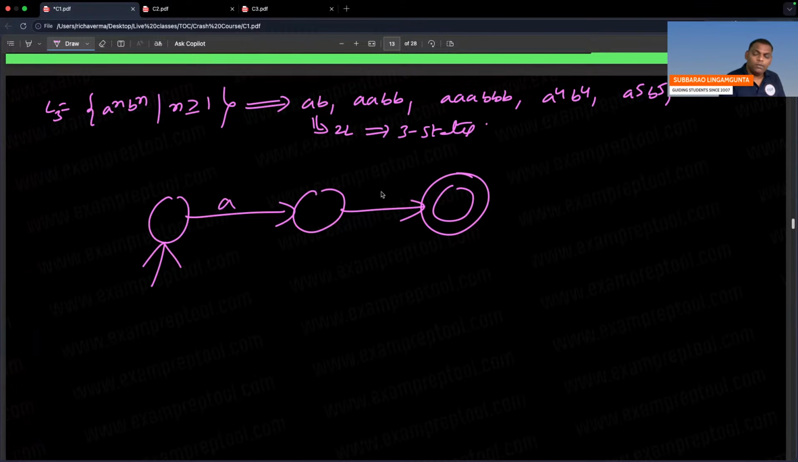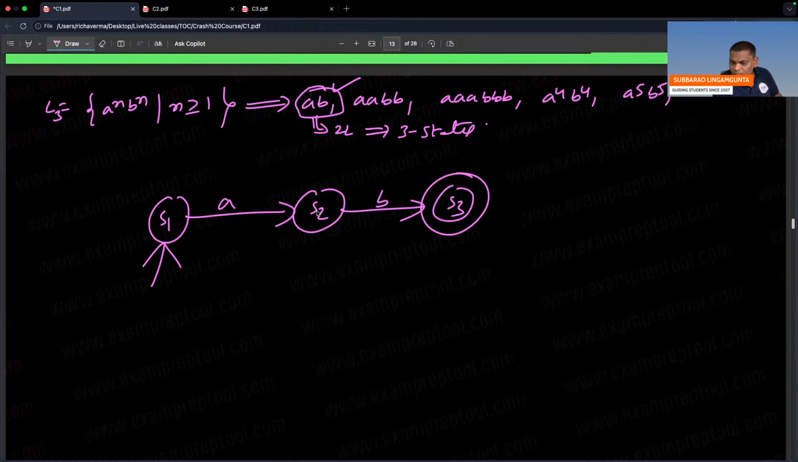So A, B. First we are trying the first string, AB. S1 here, S2 here, S3 here. So the first string is successful. Remember, we can say finite automata is possible only if you can manage every string. I think the first string I am able to manage. After AB, you will go to final. Okay, let's take the second.